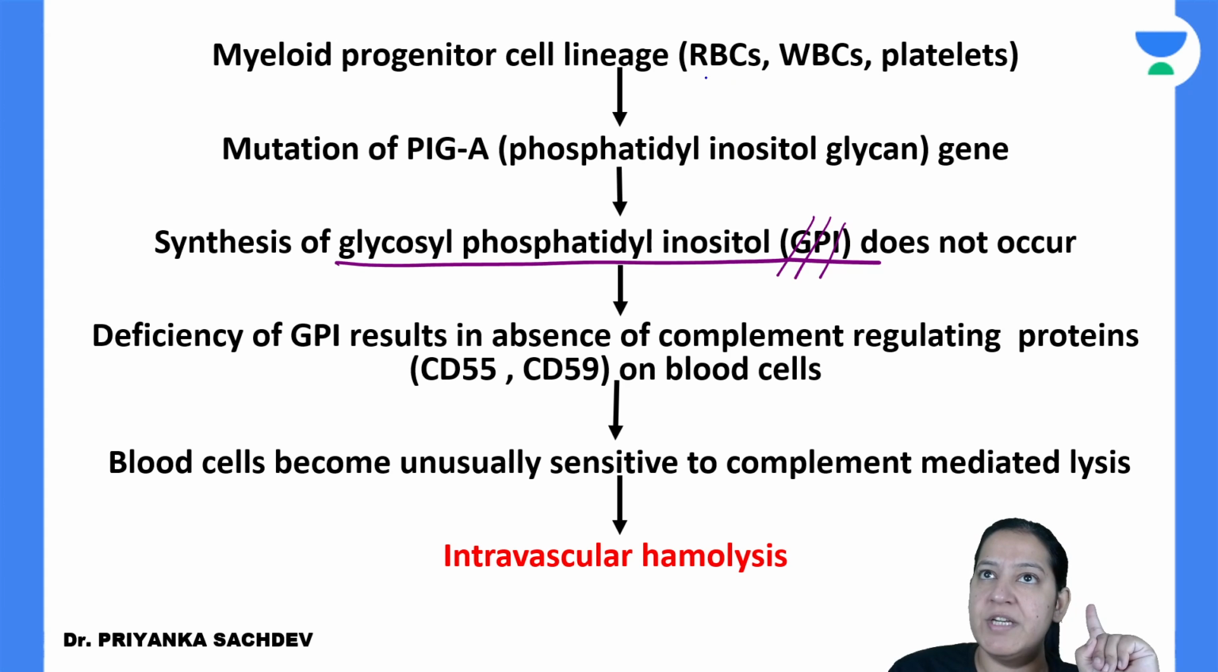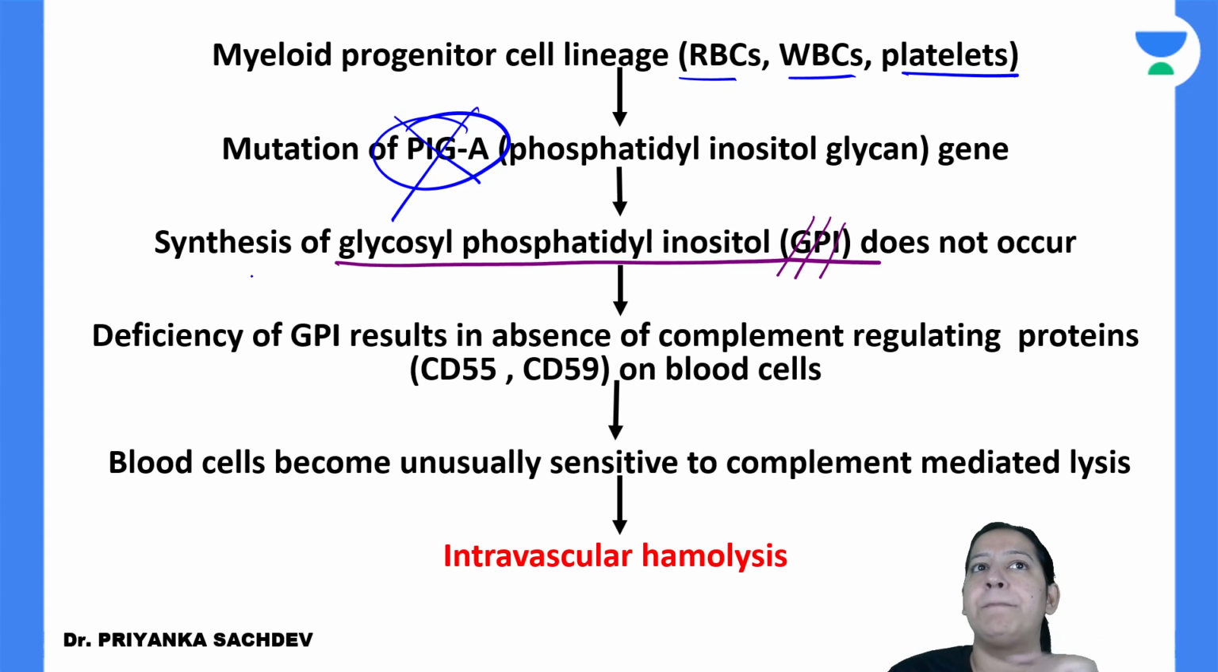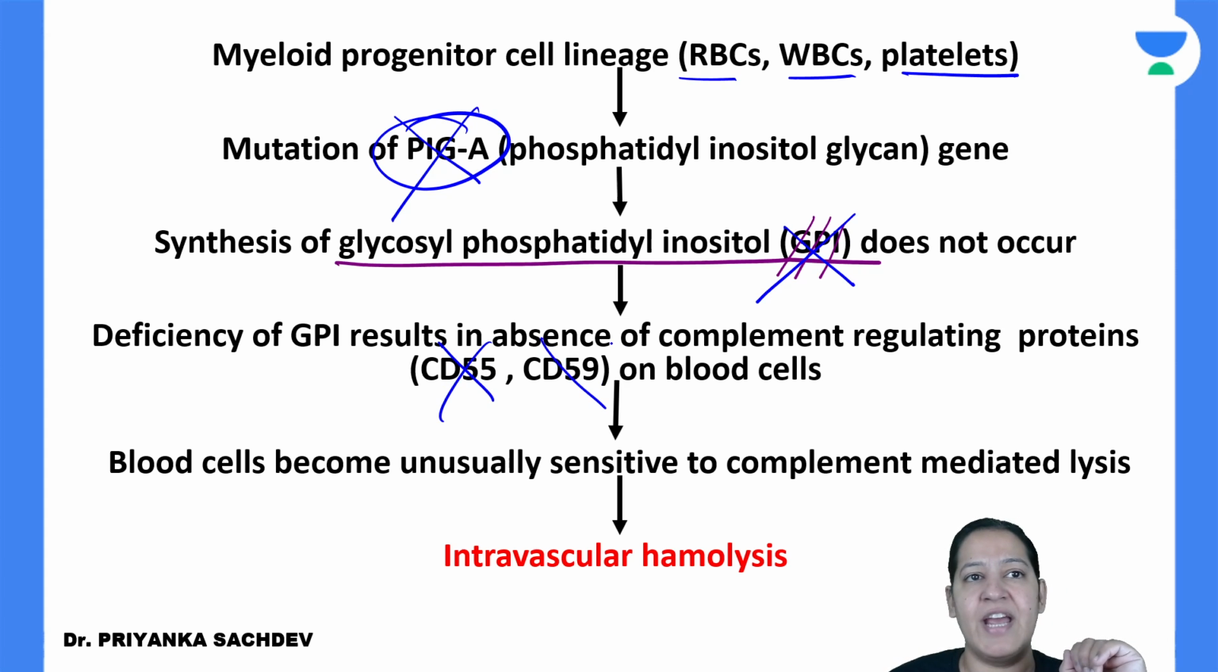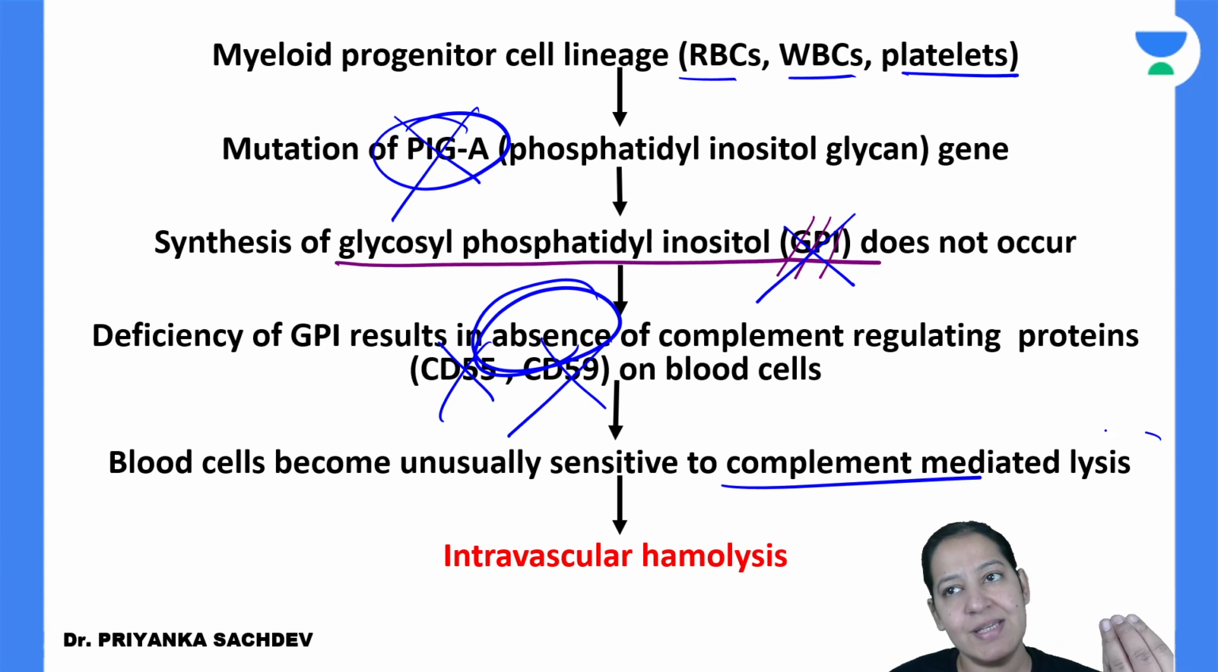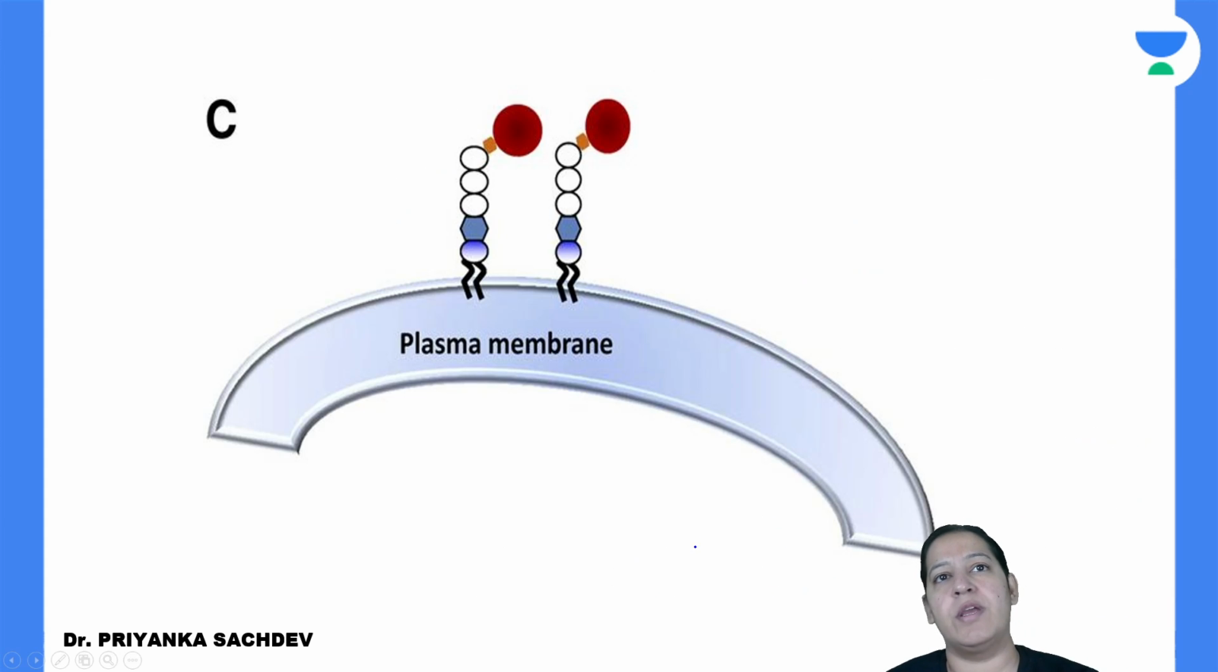So in the progenitors of RBC, WBC and platelet, this gene is mutated. PGI is mutated. So GPI is not formed. So CD55, CD59 is not formed. They are absent. So when complement becomes activated, it causes lysis of all the cells. So it leads to hemolysis.